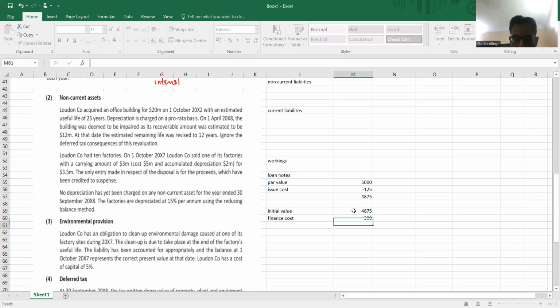So that means this is my finance cost that is to be shown in the profit and loss account as an expense, but the interest paid is already deducted, that is 250. So deduct this 250. So this is the amortized cost to be shown in the balance sheet, the statement of financial position. Let me calculate this.